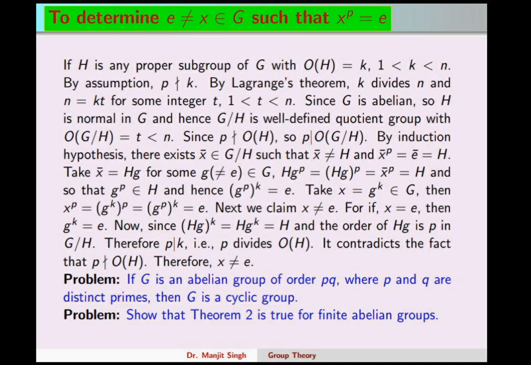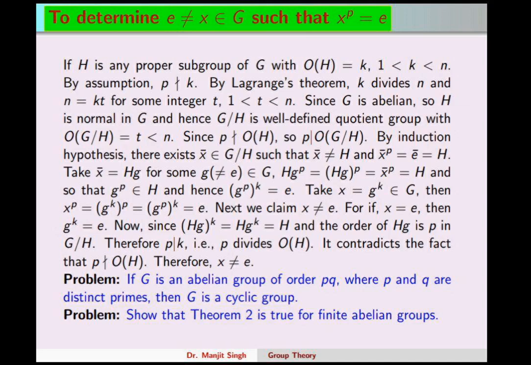So x, you can see in the fifth line, there exists x bar belonging to G mod H such that x bar is not equal to H, and x bar to the pth power equals H. Now we take x bar belonging to the quotient group, so it will be a right coset.